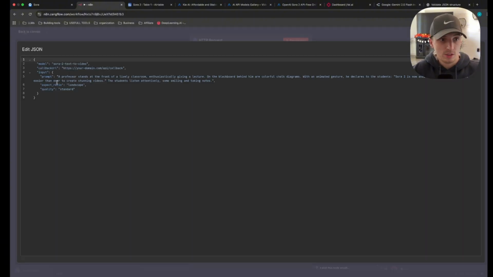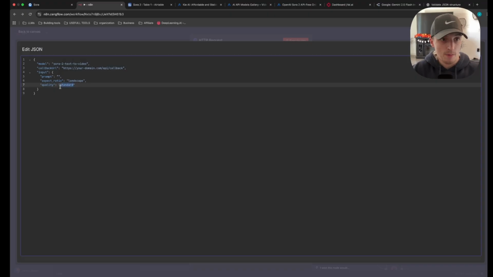Now for this, we just want to change the prompt over to nothing yet because we're going to feed in our own prompt. So where it says prompt and then the words, make sure you leave in the double quotes, but anything in between the double quotes, just go ahead and erase. So it should look just like that. For standard, go ahead and backspace standard and then just put lowercase hd.